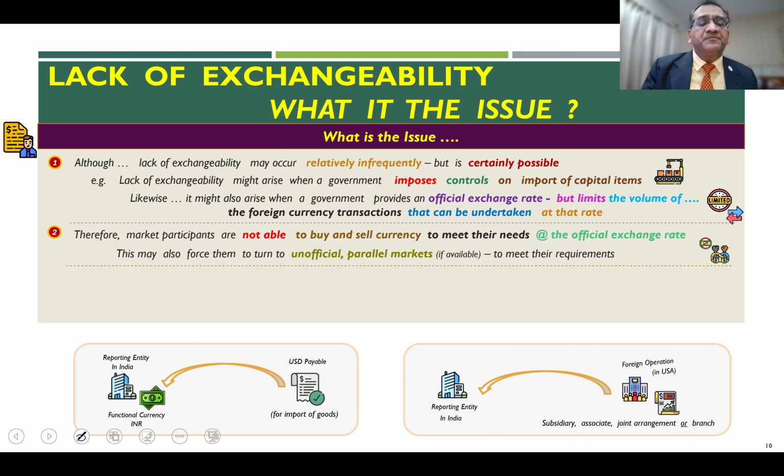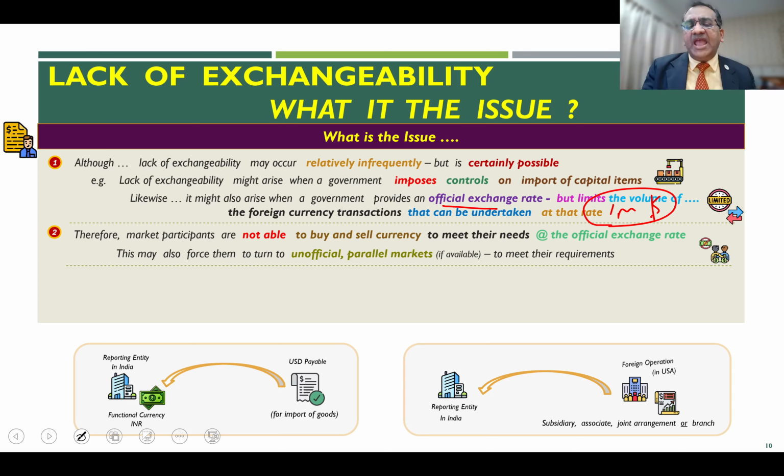Let us say for a particular purpose, the government says only $1 million is what you can take as forex. Beyond that, you are not allowed to take the forex because of the constraints and the controls placed.